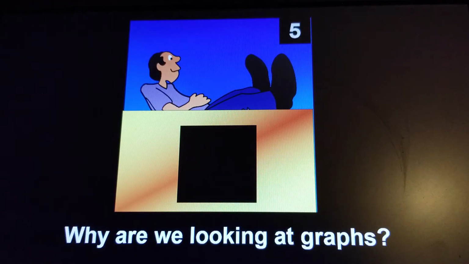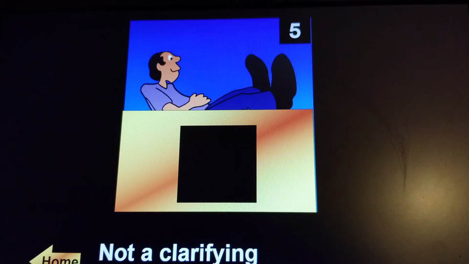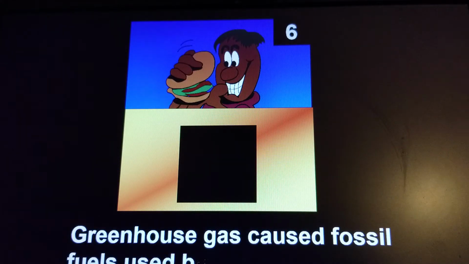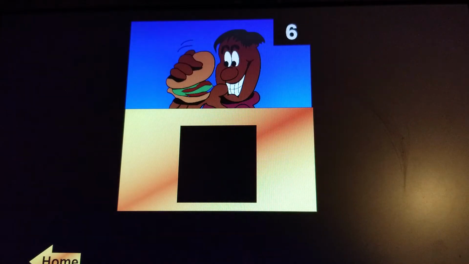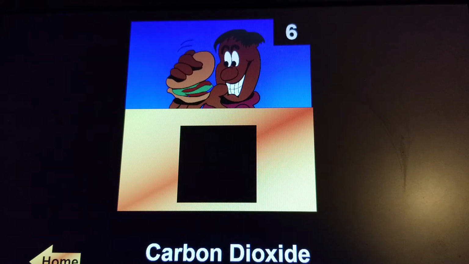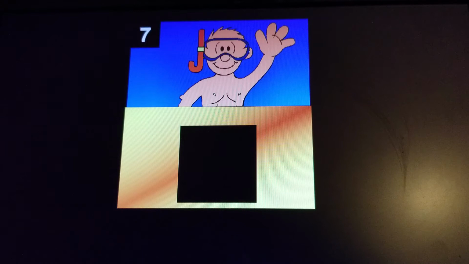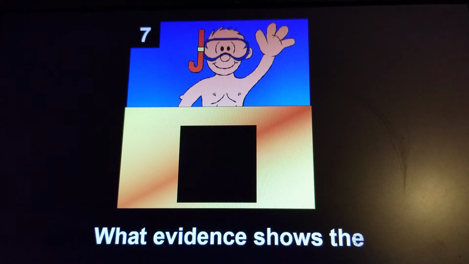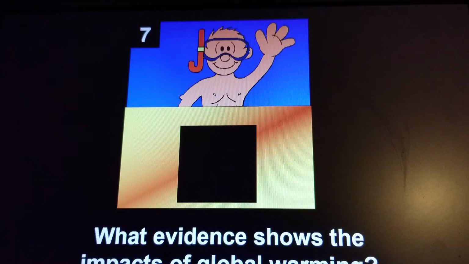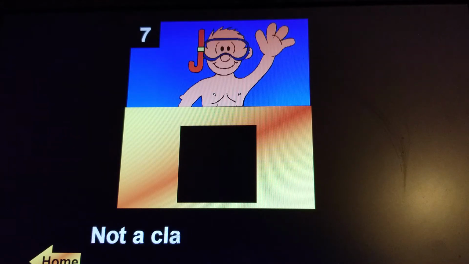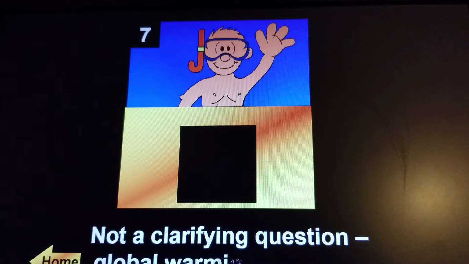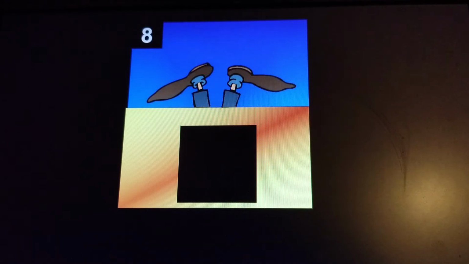Why are we looking at graphs? Is not a clarifying question. The greenhouse gas caused by fossil fuels used by houses and cars is carbon dioxide. That is a correct answer. What evidence shows the impacts of global warming? Okay, and that actually is a clarifying question, and global warming is not a hoax.